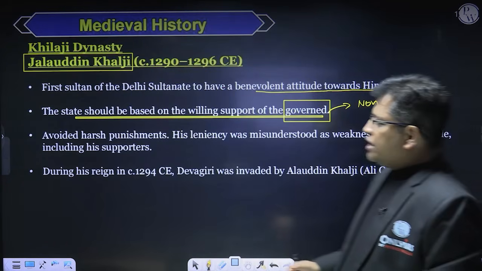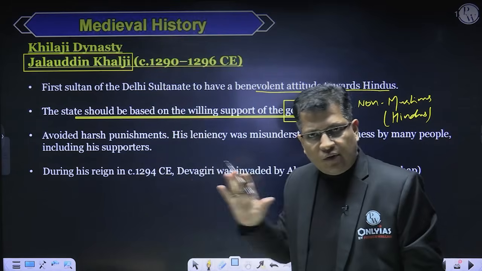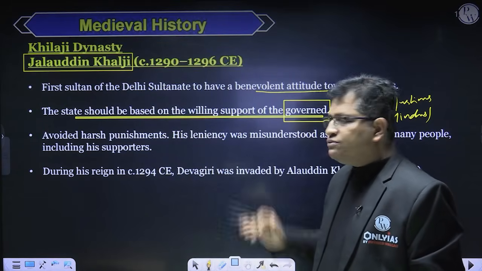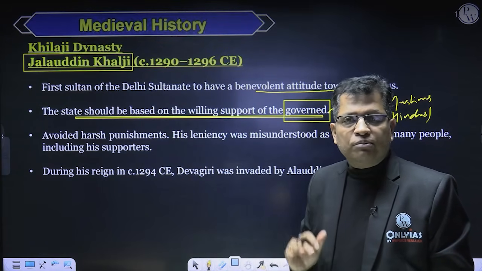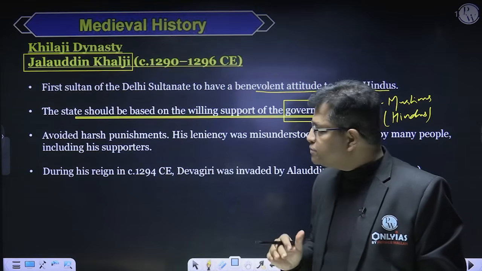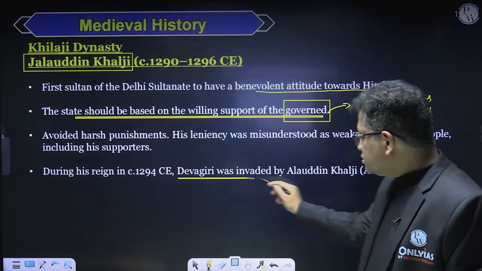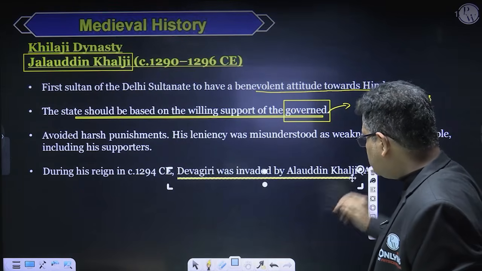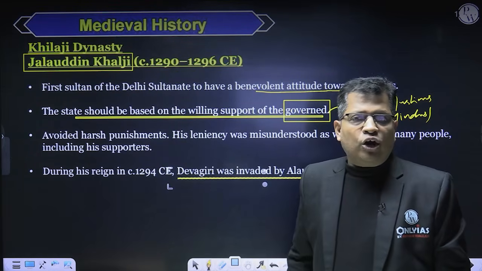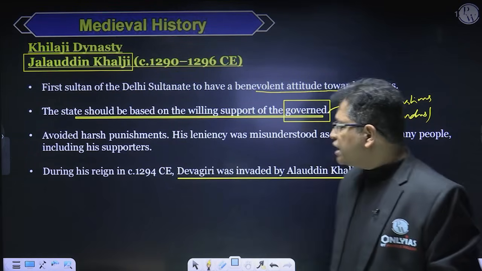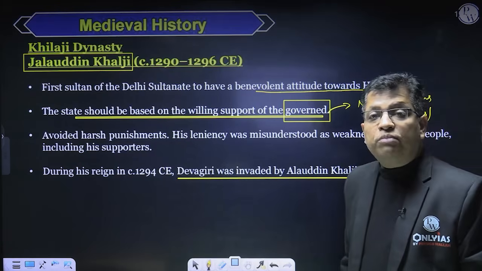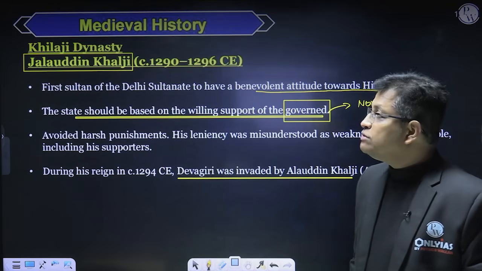Now, one of the factors is Jaluddin Khalji. He laid the foundation of the Khilji dynasty, and he was the first Sultan of Delhi Sultanate to adopt a benevolent approach towards the Hindus. During his reign, one of his nephews, whose original name is Ali Gurshab, invaded Devgiri and plundered Devgiri without the permission of Jaluddin Khalji.